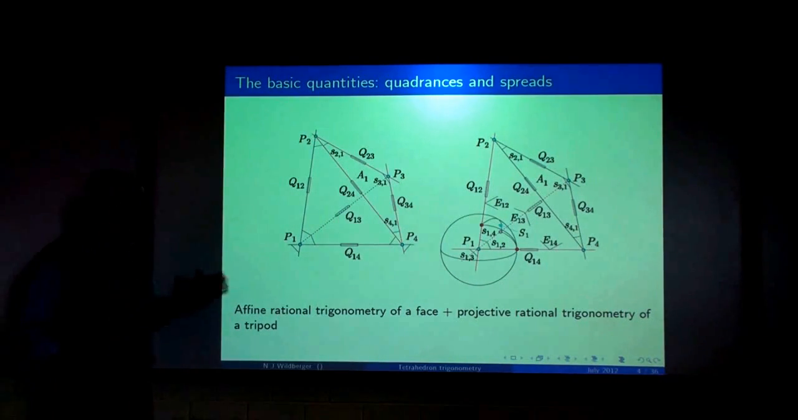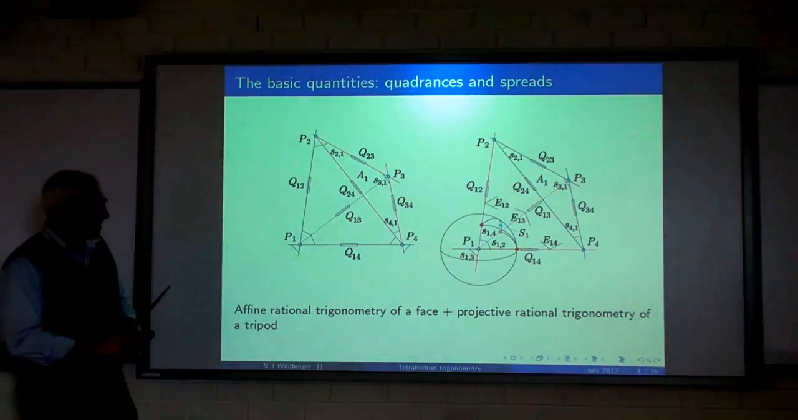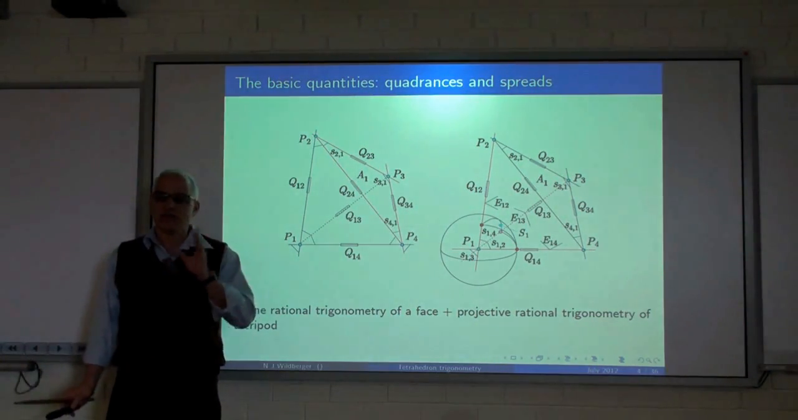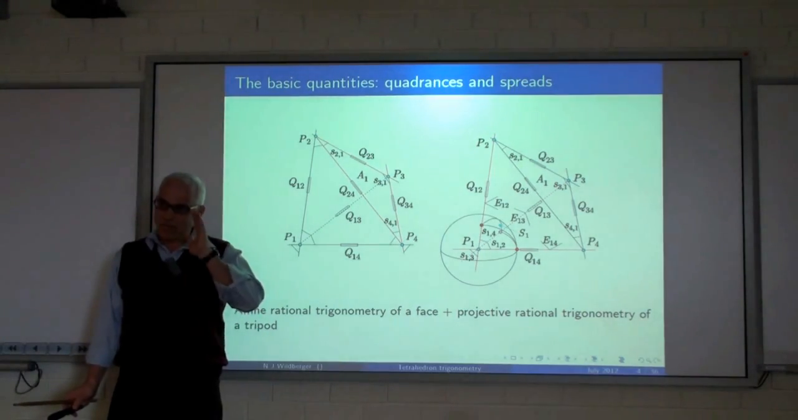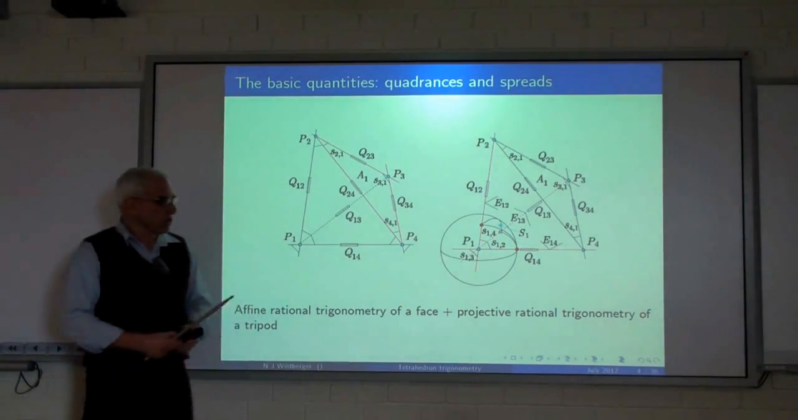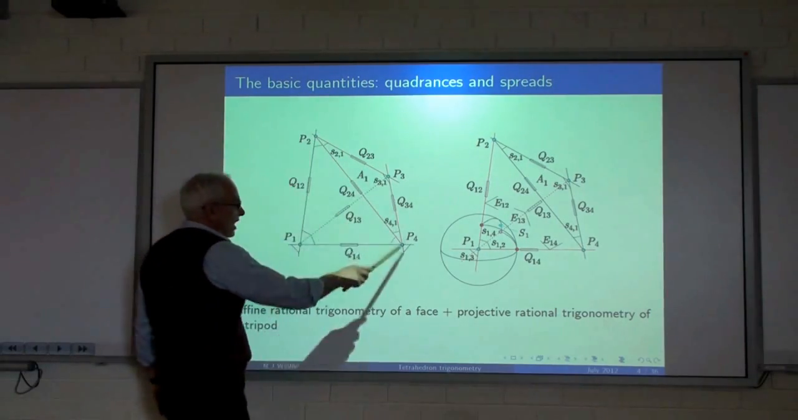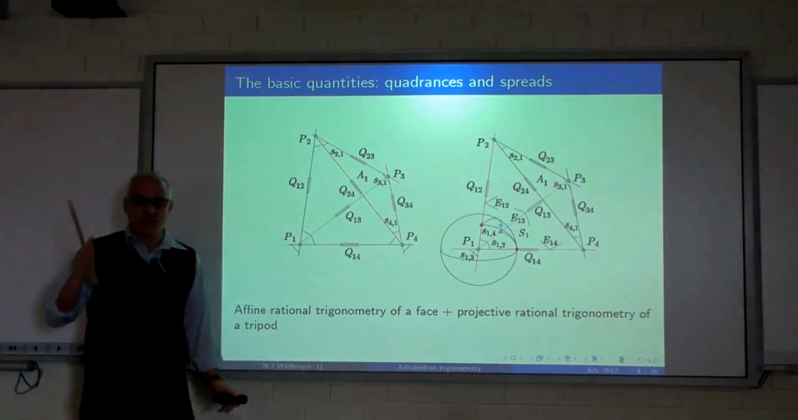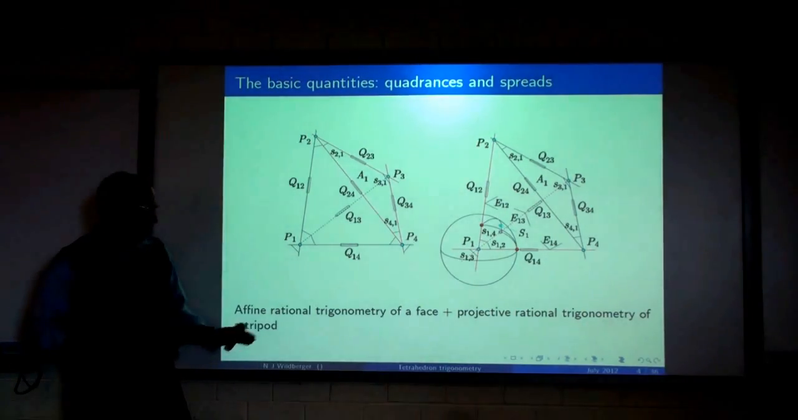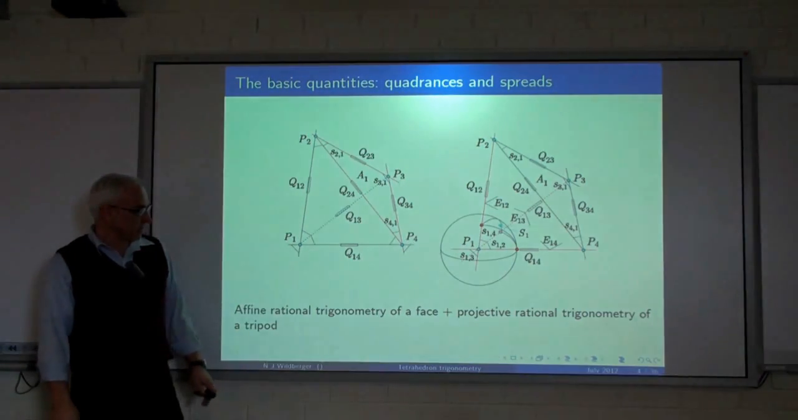Okay, so here is our strategy. We're going to look at this tetrahedron in 2 different ways. We're going to combine 2 different geometries. We're going to combine a planar point of view and a projective point of view. So the planar point of view comes about when we just look at a face. One face of the tetrahedron is an ordinary triangle, so obviously we need to understand a triangle. That's what I call affine rational trigonometry.